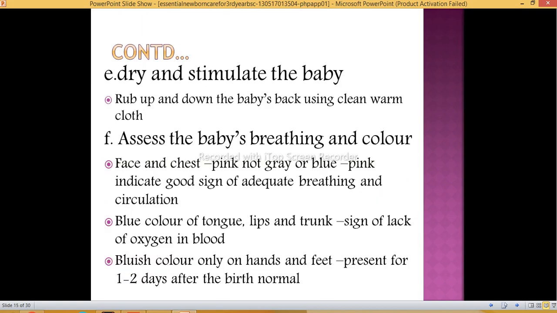Next is dry and stimulate the baby. Rub up and down the baby's back using a clean warm cloth. Then next is assess the baby's breathing and color. So face and chest pink, not gray or blue. Pink indicates a good sign of adequate breathing and circulation, and blue color of tongue, lips and trunk is a sign of lack of oxygen in the blood. Bluish color only on hands and feet, present for 1 or 2 days after the birth, is normal.